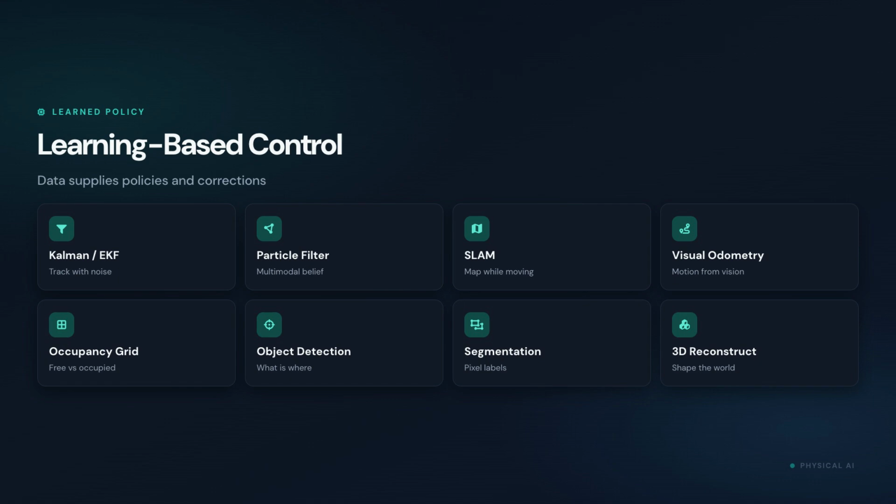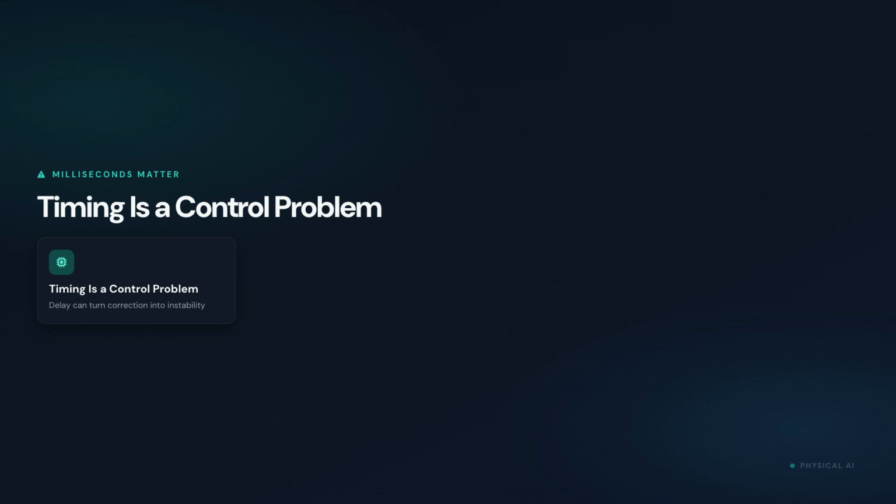Control loops live on deadlines. Sensor delay, compute delay, network jitter, and actuator lag all mean the command may arrive after the world has changed. Too much delay can turn a stabilizing correction into an oscillation. Production robots therefore keep critical loops local, bound execution time, monitor missed deadlines, and design behavior that remains safe when performance degrades. Controllers are also a final safety boundary.